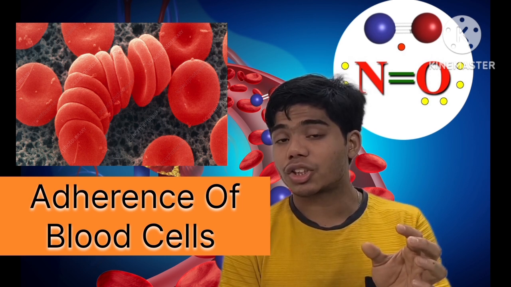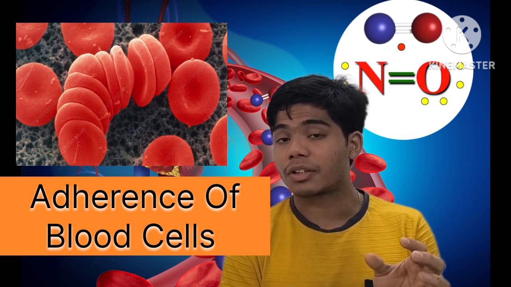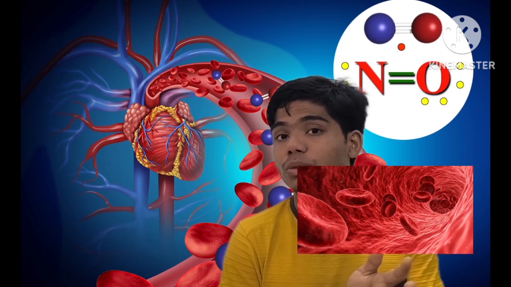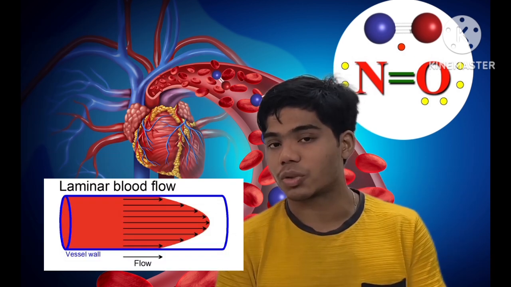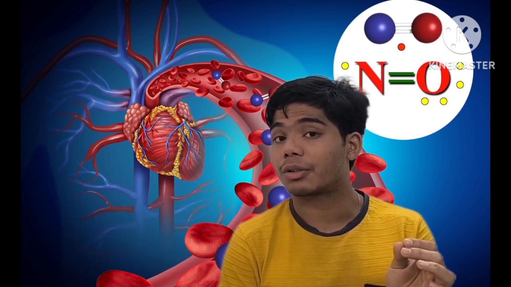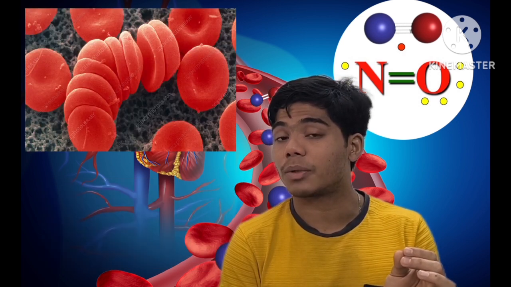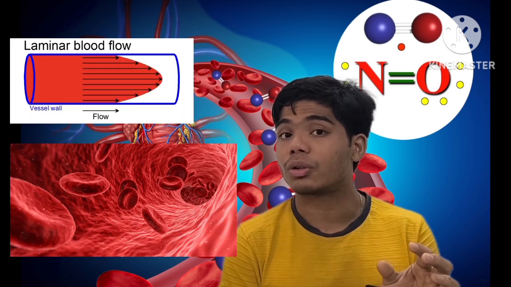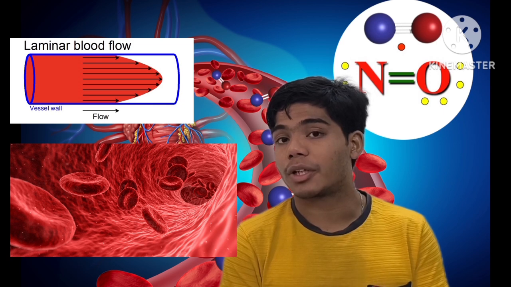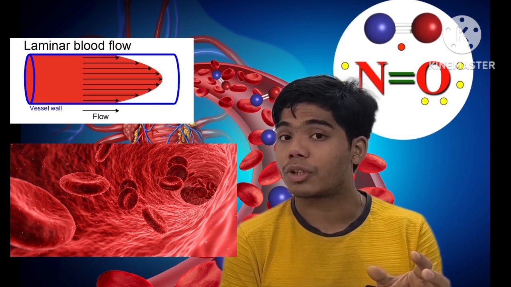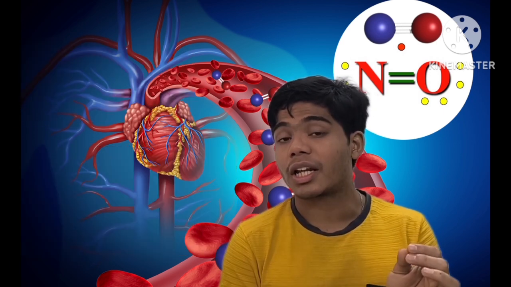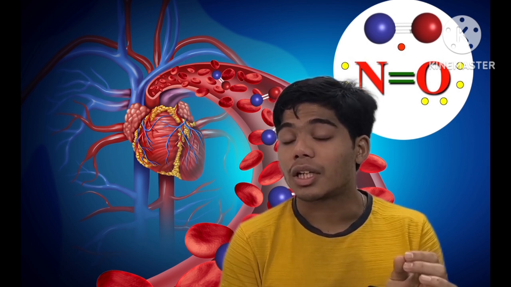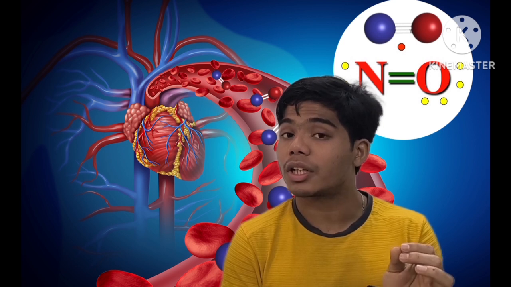Since this adherence or sticking of blood cells is prevented, the blood flow is not disturbed and the blood cells always move in a normal laminar manner. Therefore the blood flow remains in a normal laminar way, and in that case also the blood tends to be in a liquid form.